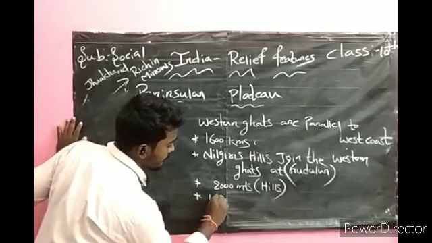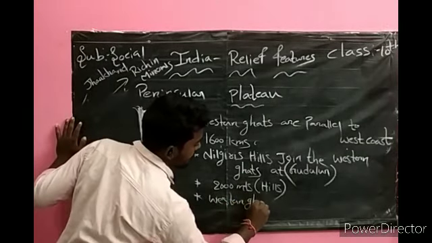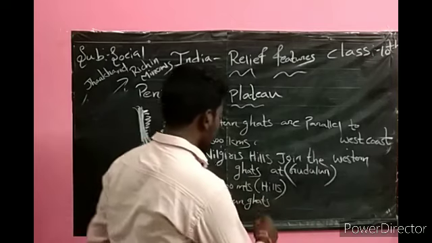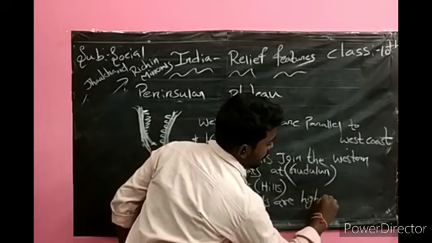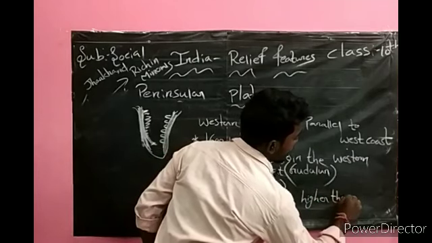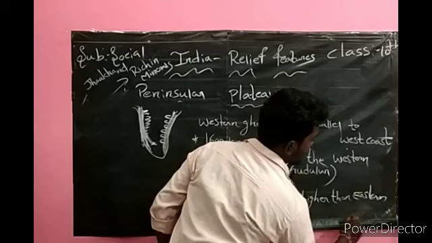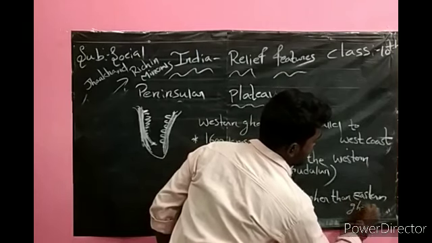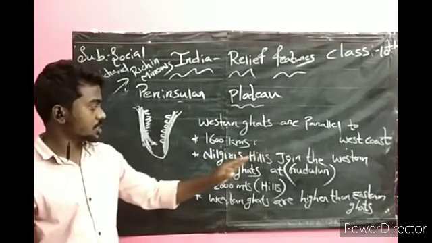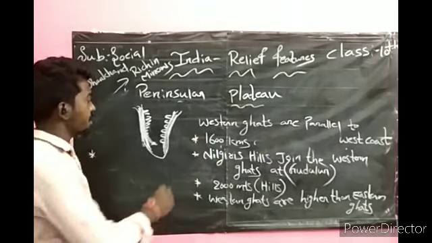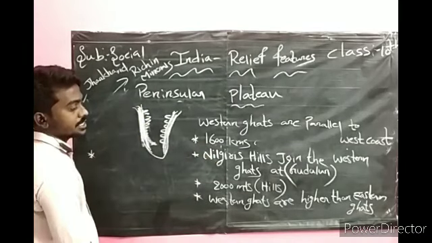Western Ghats are higher than Eastern Ghats. Western Ghats are parallel to the west coast and extend up to 1600 kilometers.